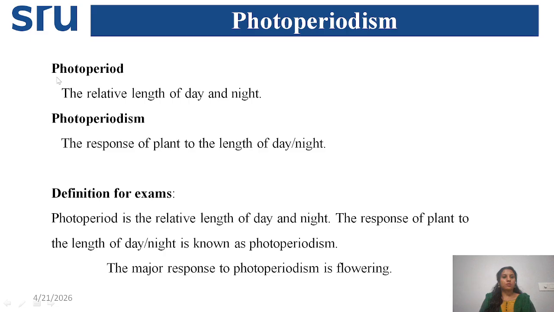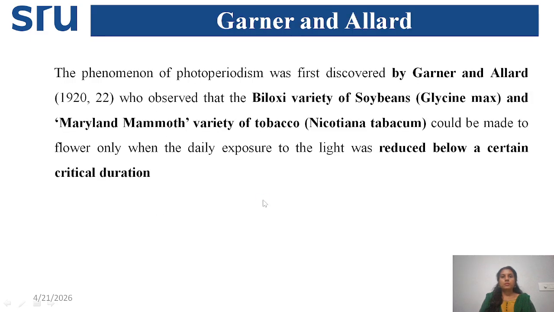Let's make it easy for you. Photoperiod means the relative length of day and night. It's just a duration. Photoperiodism means the response of the plant to this relative length of day and night. So the response of the plant to this photo period is known as photoperiodism.